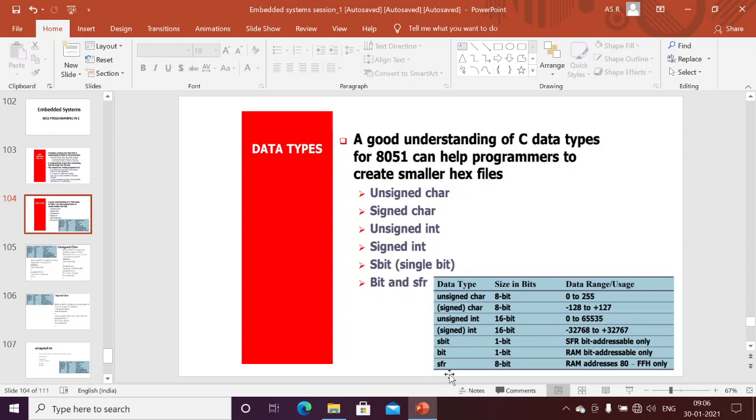Next, the last one is SFR. If you want to access a complete SFR register through this data type, you can use this one. For example, if I want to access any particular SFR register through its address, I can use this SFR data type. We will discuss them one by one in depth with examples.